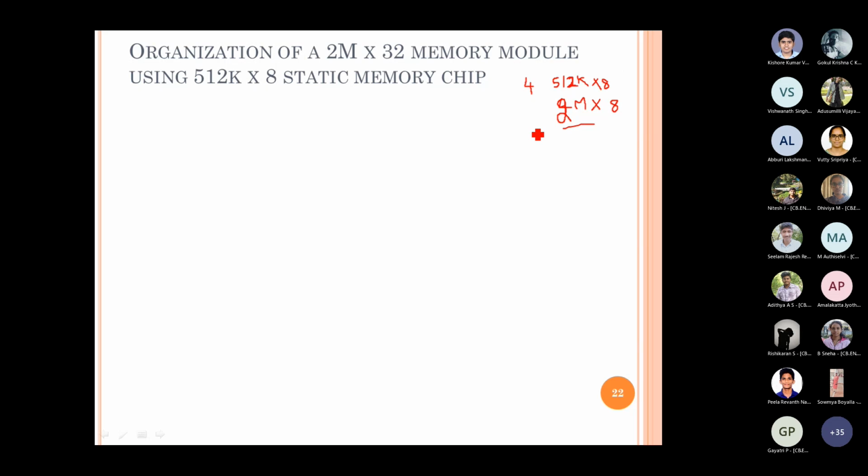Is the resultant what we require? We need 32. We need 32 what? What's the 32 you're saying? Word size requirement is 32 bit, and our resultant memory word size is?